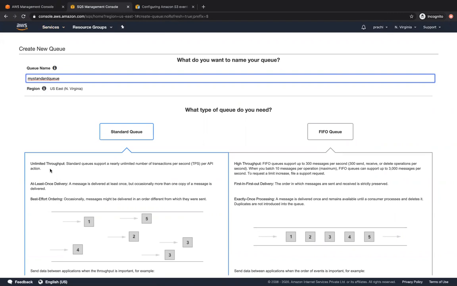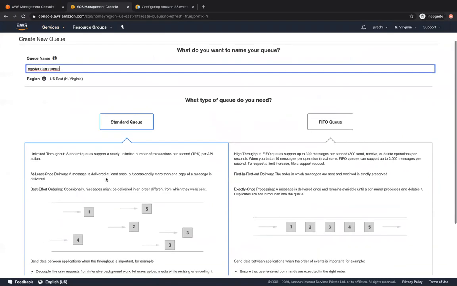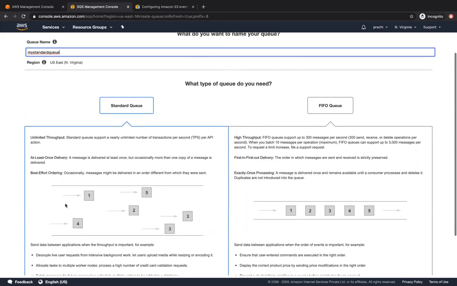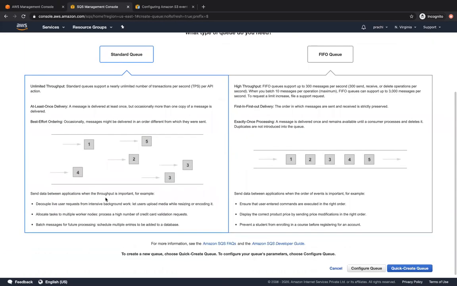And you can see over here, you get unlimited throughput. And you get at least once delivery, but occasionally more than one copy could also be delivered. But if you want proper ordering and even exactly once delivery, you'll have to go with a FIFO queue. Here you get best effort ordering. But when it comes to a FIFO queue, you can see over here, it supports up to only 300 messages per second. And when you do batch requests, it supports up to 3000 messages. If you want to request a limit increase, you have to file a support request with AWS. And you get that first in, first out delivery, and exactly once processed messages.